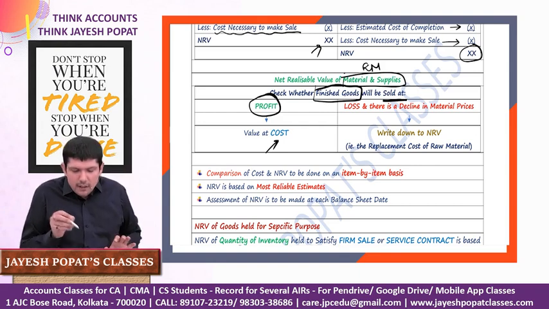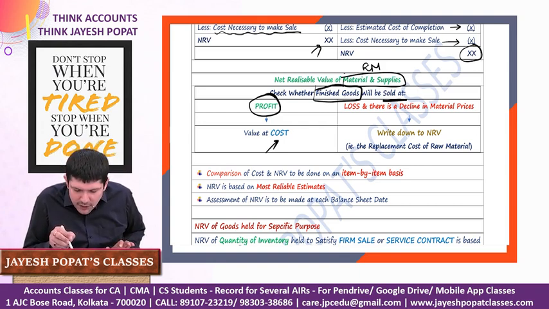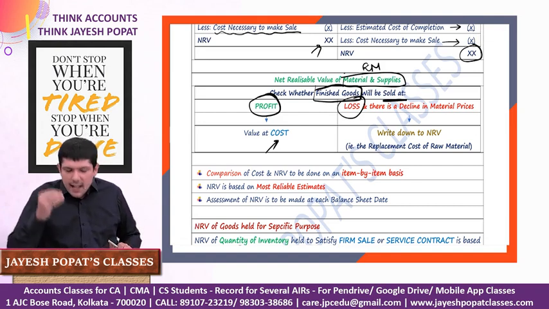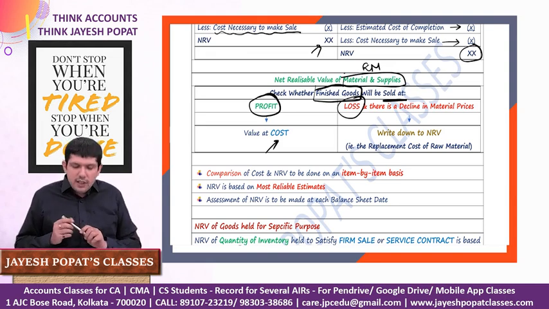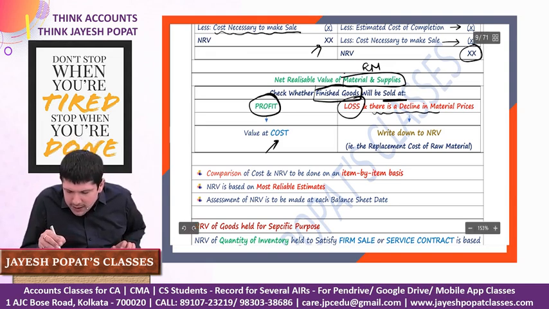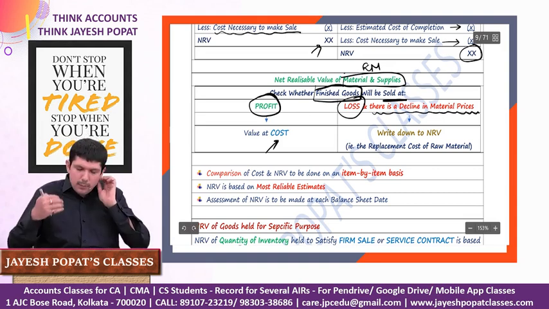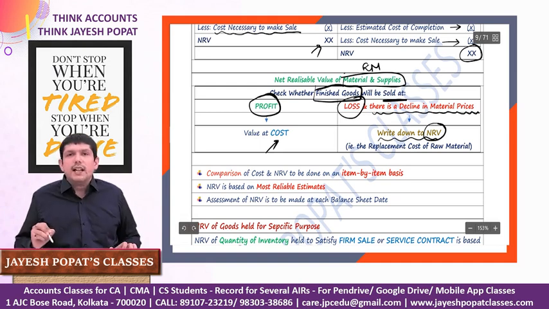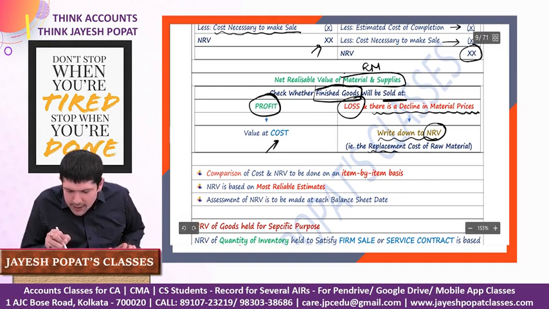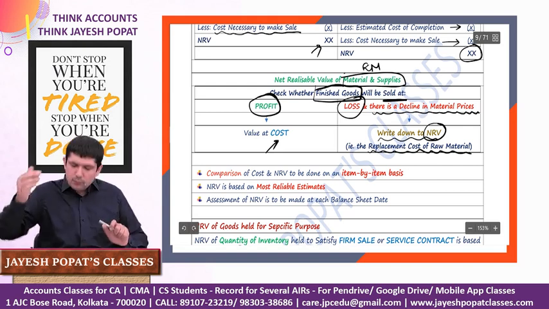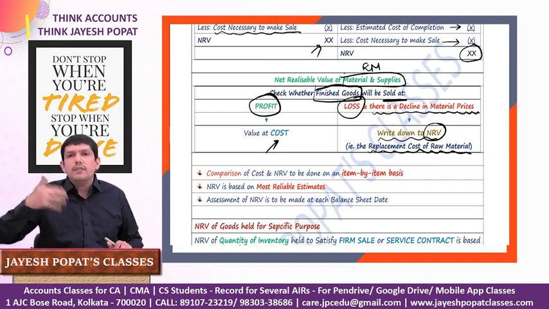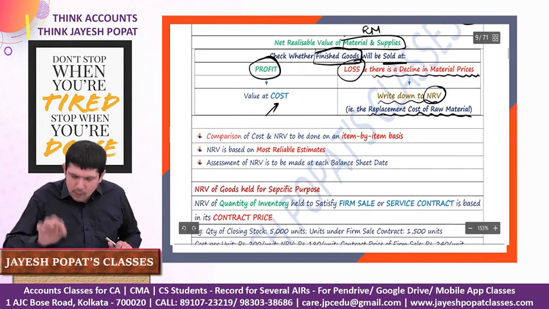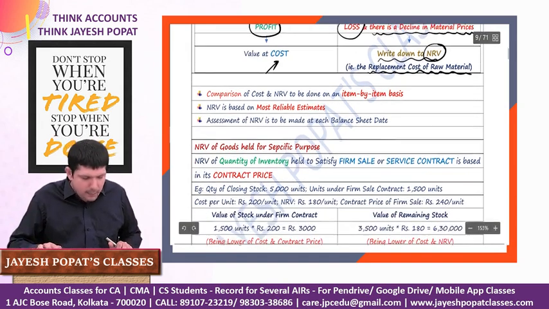But if the finished goods will be sold at a loss, meaning the cost of production of the finished goods will be greater as compared to the net realizable value of the finished goods, and also there's a decline in the market price of the material, the raw material prices are declining, then in that case we need to write down the raw material to its NRV. And what is the NRV of raw material? The replacement cost of the raw material, meaning at what value the raw material is available when we are doing the valuation, will be treated as the replacement cost. We'll do it with the help of a practical example as well in a bit.